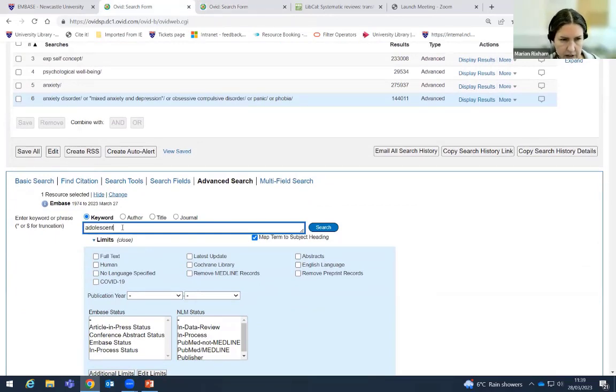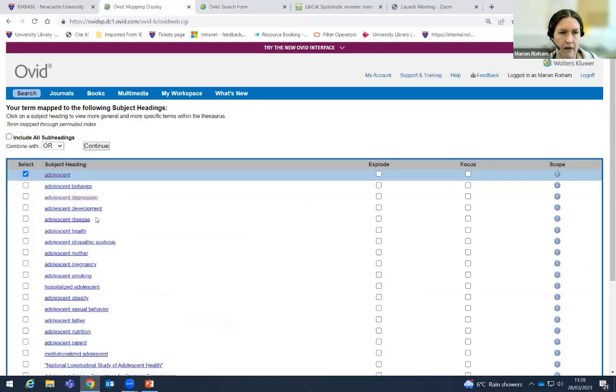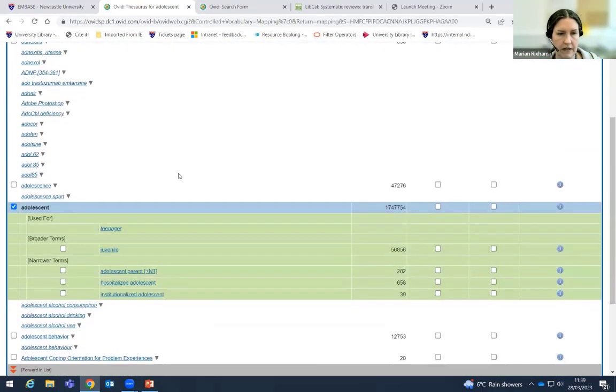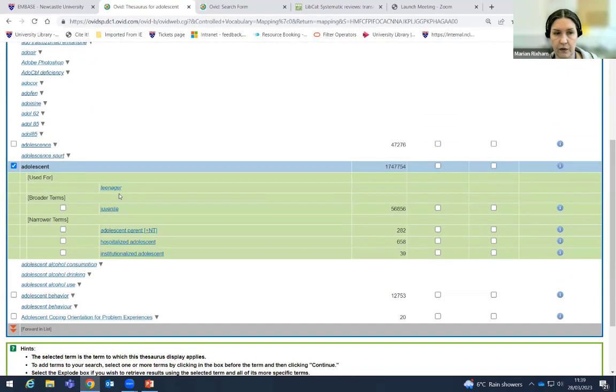So if we have a look at adolescent, you can see that there is a heading for adolescent. When we look at that heading, you can see that it's used for teenager. So I know that if I search for adolescent, I'm going to be including teenager as well.